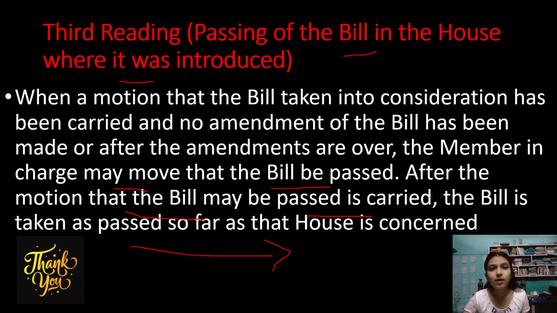So this is all about the meaning, the origin, how the common law system was, how we have come to have statutory law, and how a bill is passed. All the necessary information I have tried to include in this video itself.